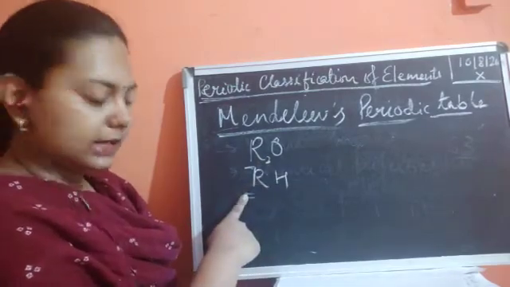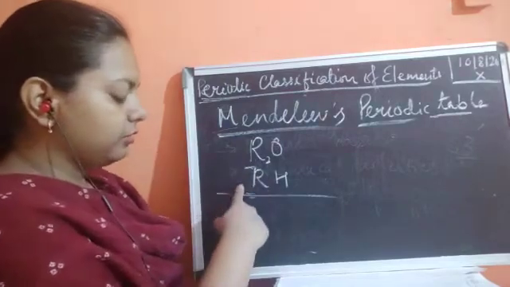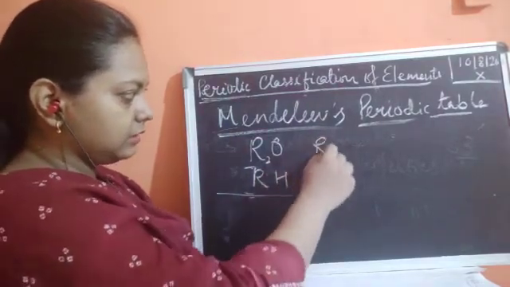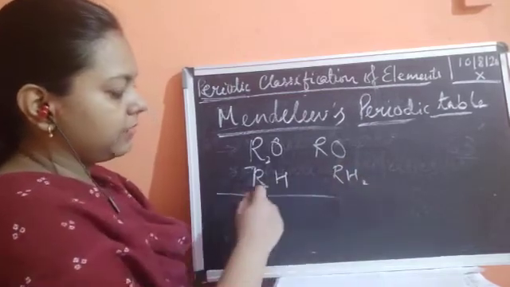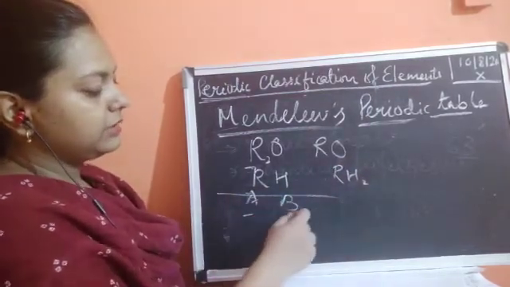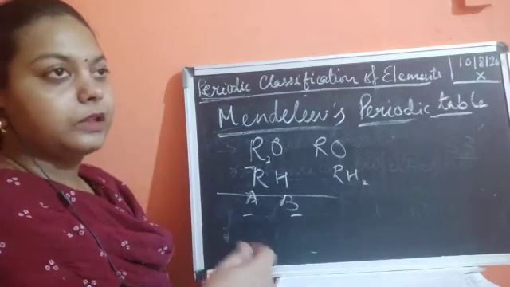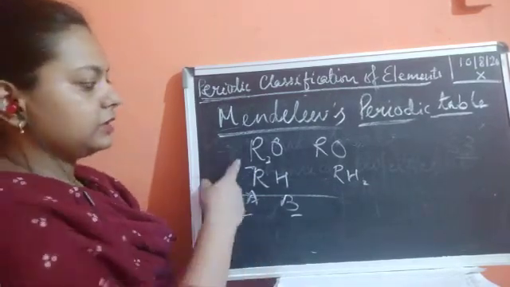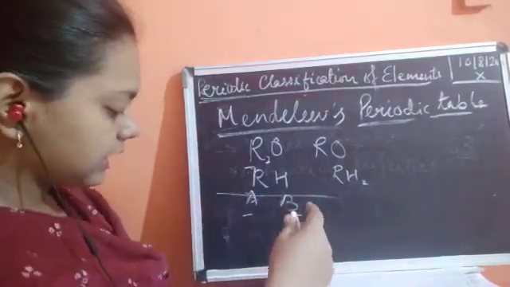Here R stands for element, which was given at the top of the heading. Then the second was RO and RH2. So he has given the groups A and B, where the elements were able to react with oxygen and hydrogen. Different forms of formulas of hydrides and oxides were given.